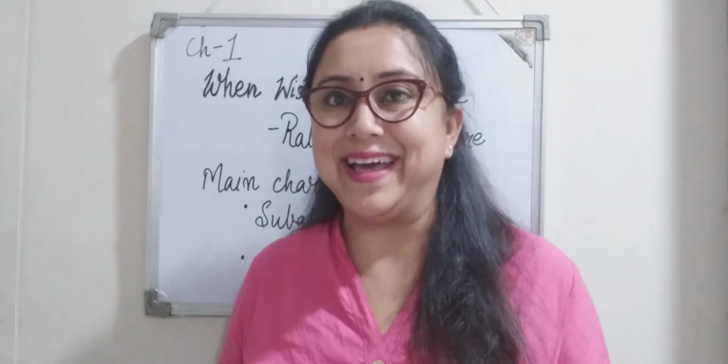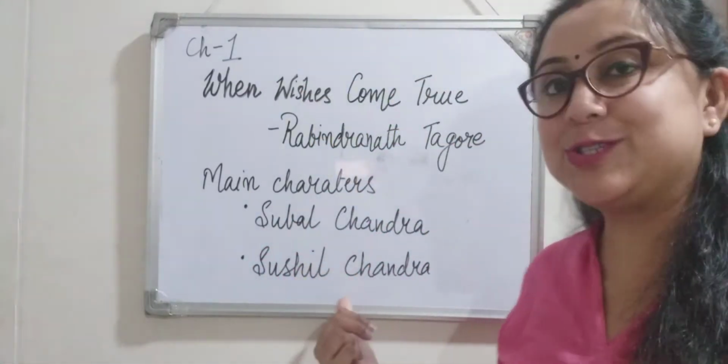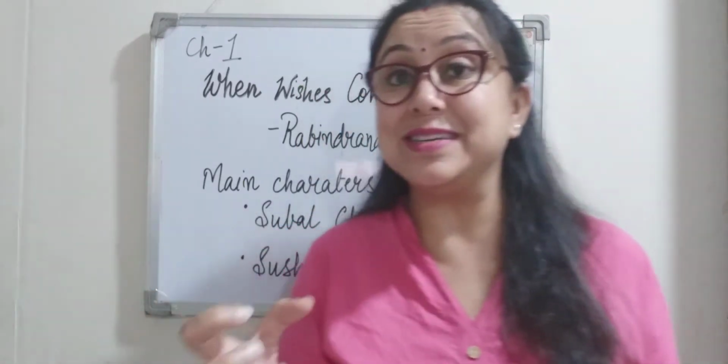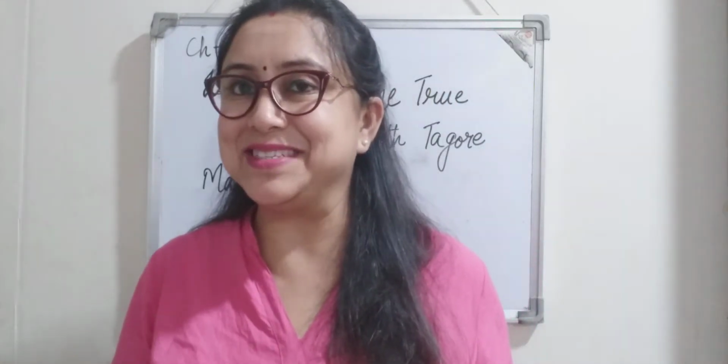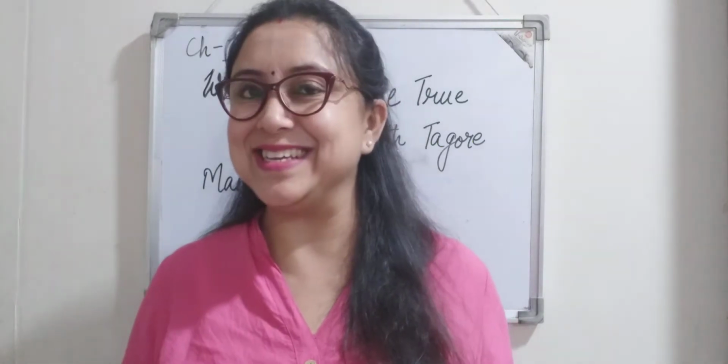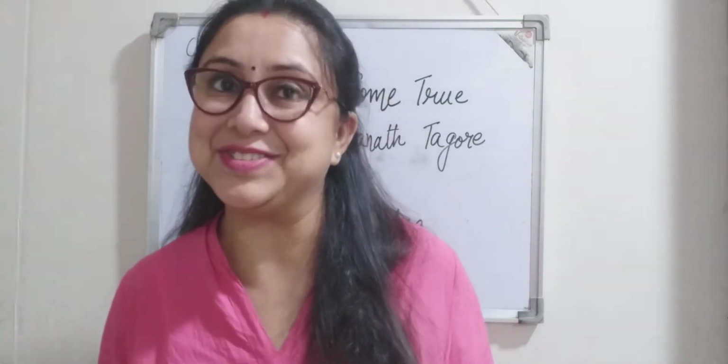He is a feeble old man, right? And Sushil Chandra, the son, the word Sushil itself means gentle and very decent. But how is this boy? Exactly the opposite. He's very naughty and very mischievous, right?